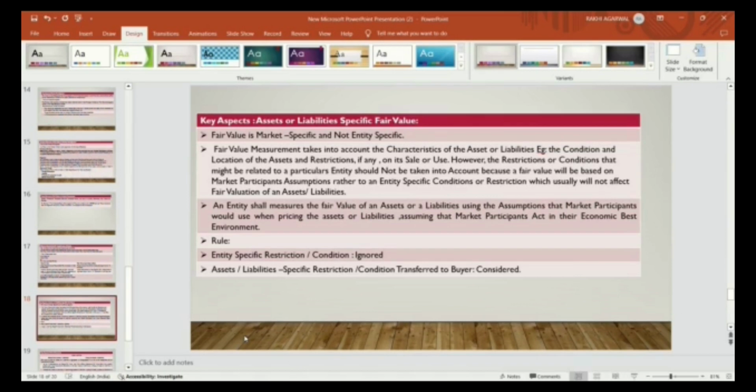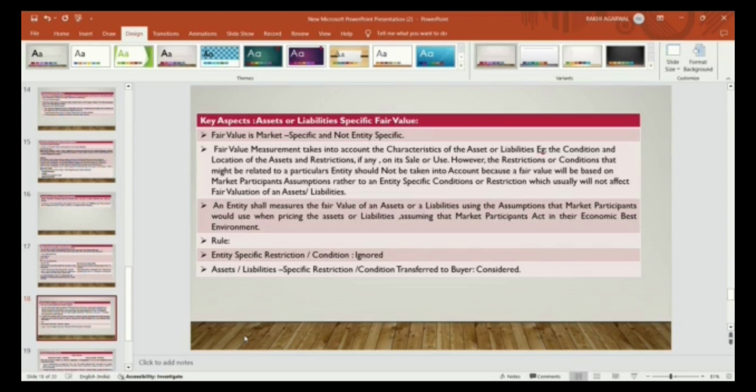An entity shall measure the fair value of the assets or liabilities using the assumptions that market participants will use while pricing their assets or liabilities. What the market participant uses while determining fair value, that assumption is used by the entity for measuring the fair value, assuming that the market participant acts in their economic best interest. So entity-specific restriction or condition is to be ignored.